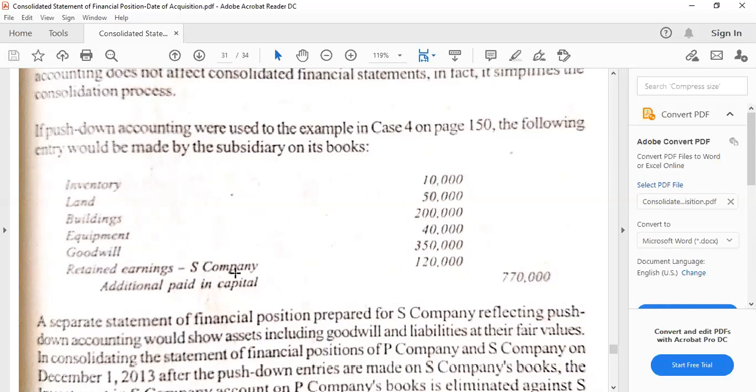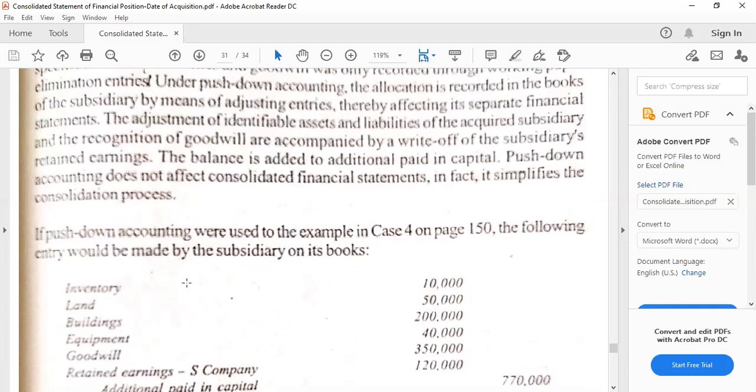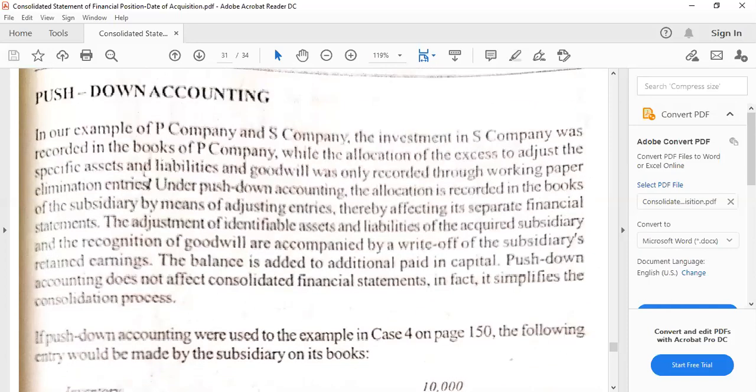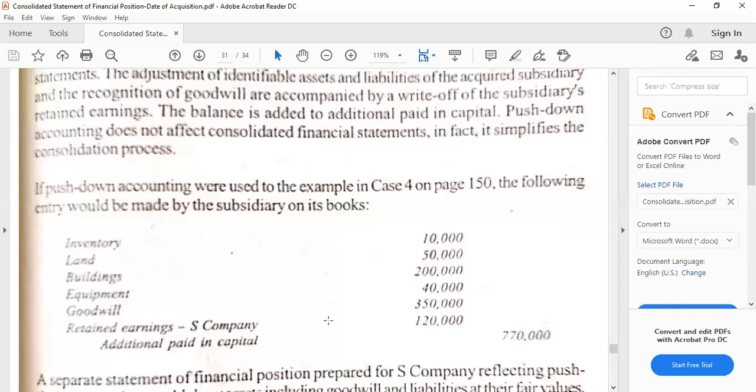Then we are going to recognize the retained earnings for S company account. Now you might be wondering where this retained earnings S company account is coming from. So this is at 120,000. Actually, this is the given retained earnings of S company.